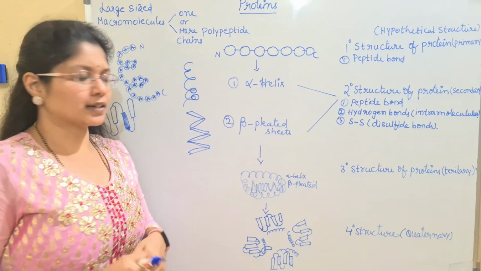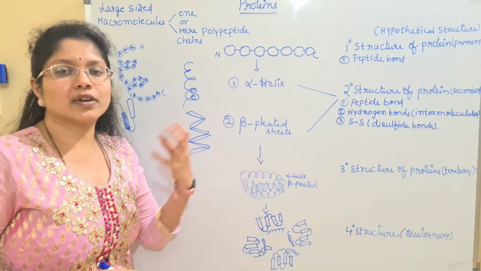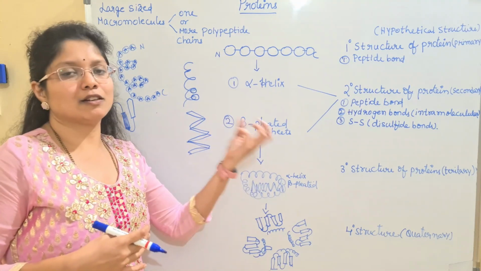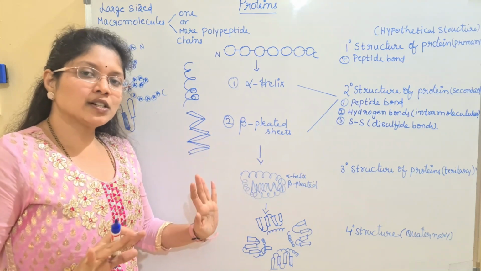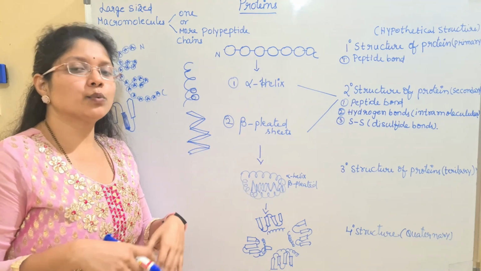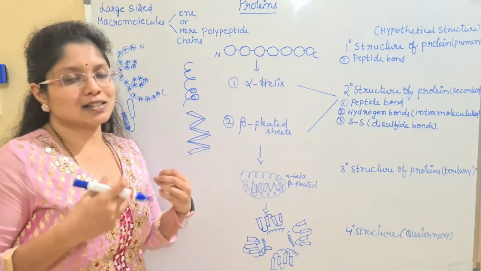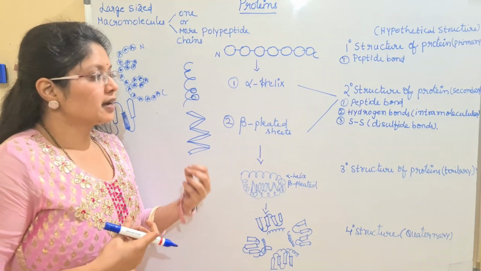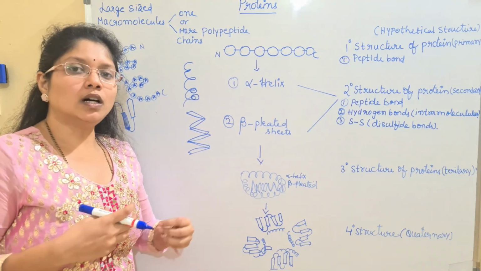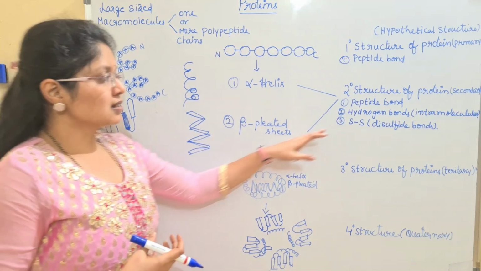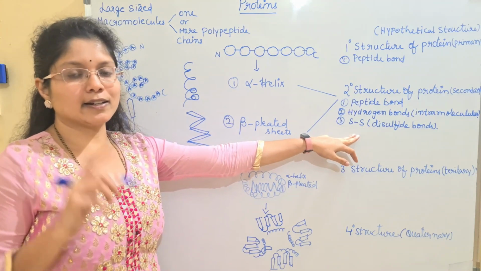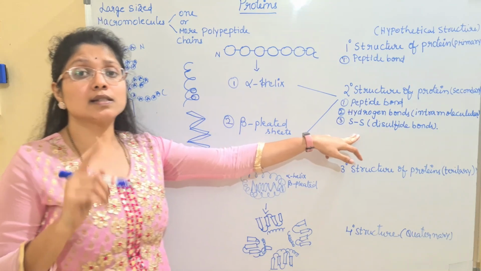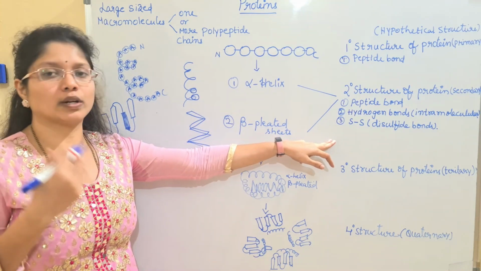Simply understand that the oxidation reaction, with the addition of oxygen, forms the disulfide bond. If there is a reduction reaction, addition of hydrogen, it will lead to the breakage of the disulfide bond. Bond making and bond breaking: it breaks with reduction, and it is made with oxidation. So this is how the disulfide bond is created, by the close proximity or interaction of cysteine amino acids in the protein chains.